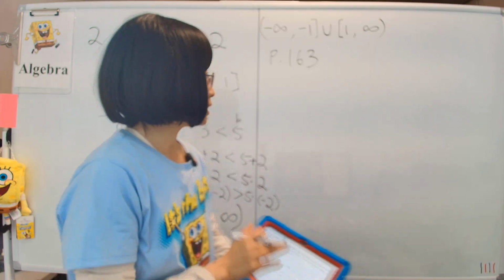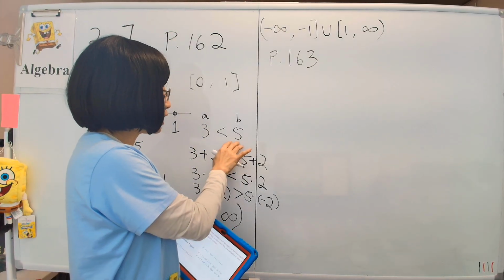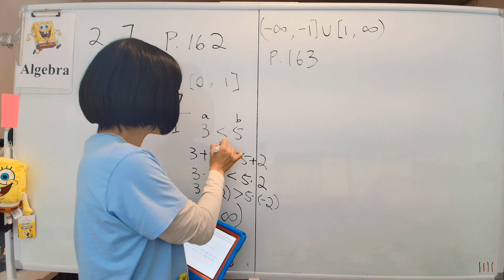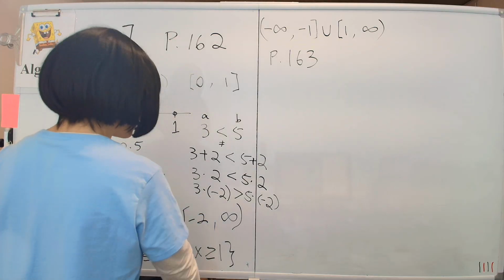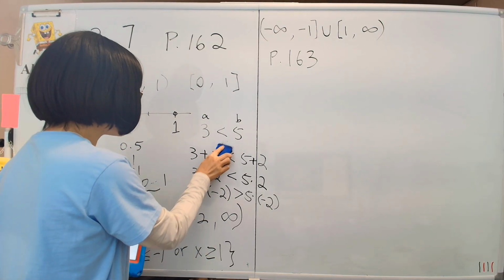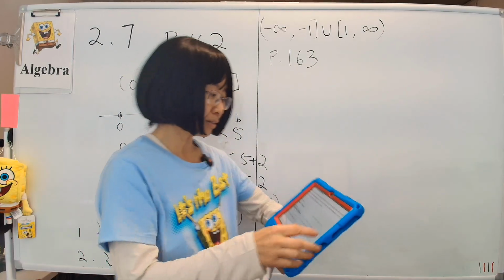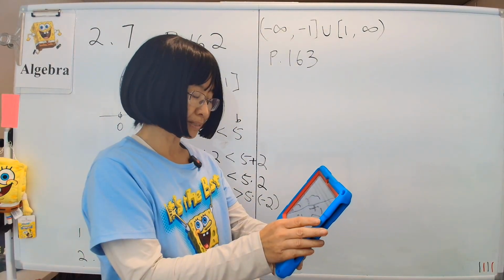Those are the things we do almost identically to regular equations. If we had an equal sign here, the only difference is that when you multiply by a negative number, you have to remember to flip the inequality sign. That's the only difference between equality problems and inequality problems.